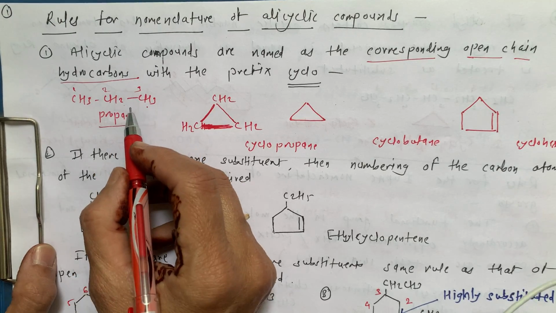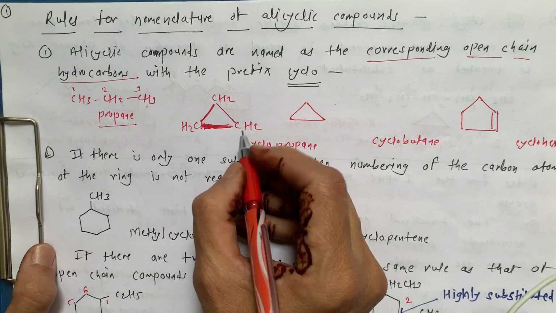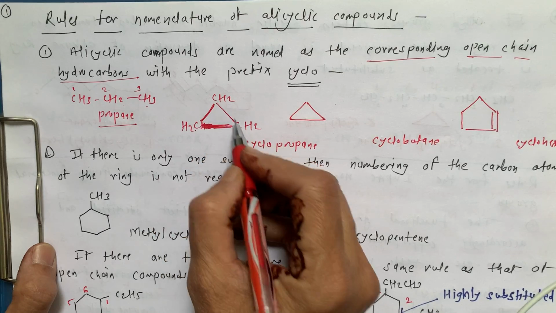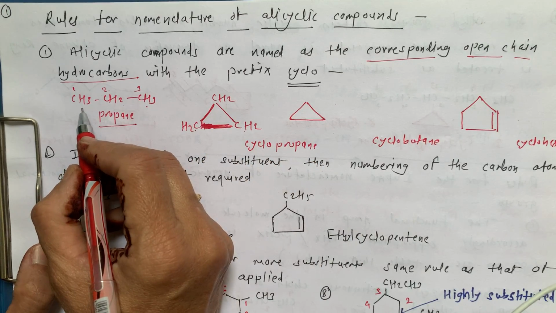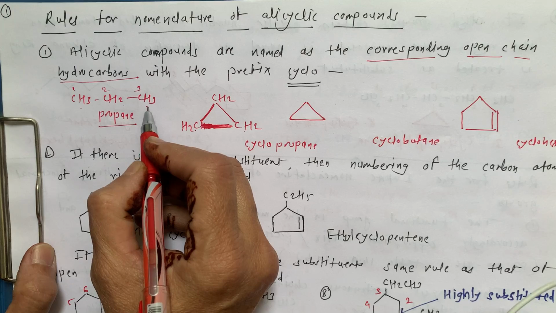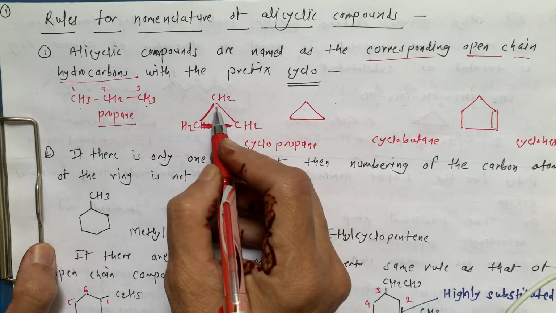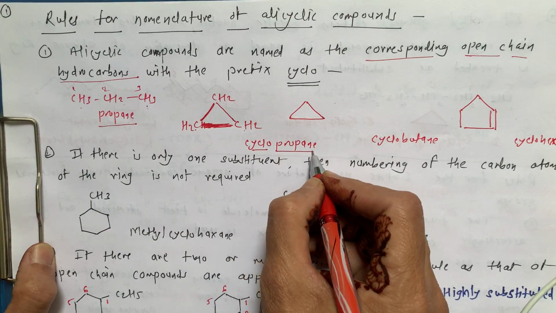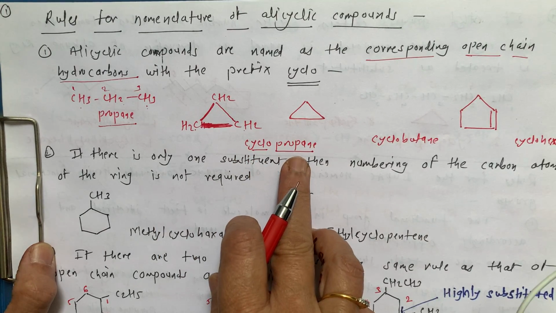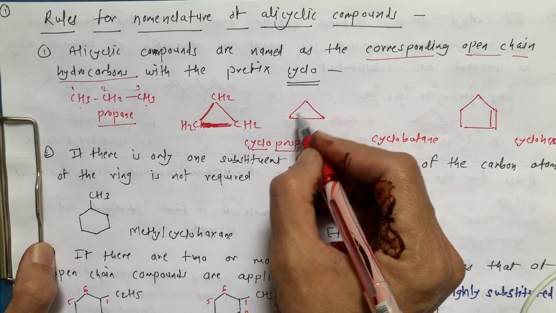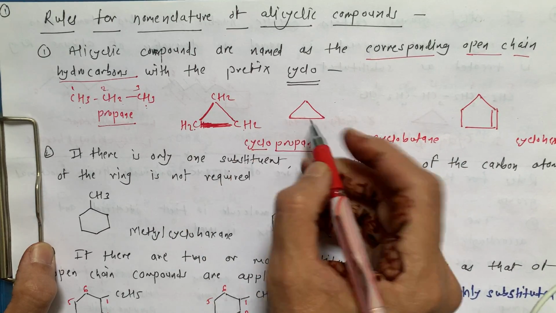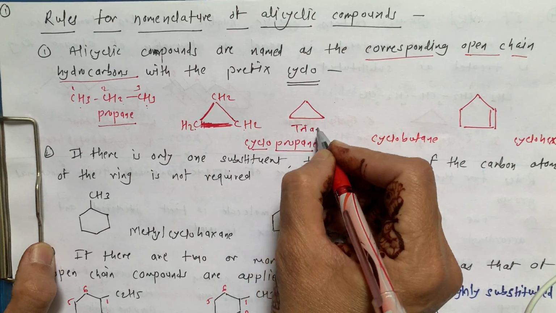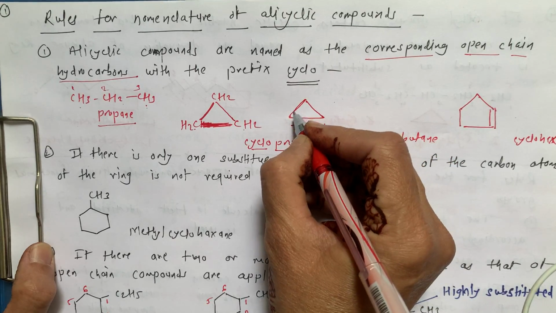When we want the cyclic compound of this propane, it is CH2 CH2 CH2. One H from this end and one H from this end we have to remove, and make a cycle like this, and this is called cyclopropane. The bond line formula of cyclopropane is just a triangle. This is the bond line formula.